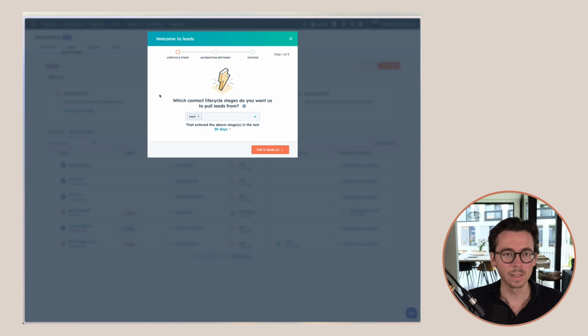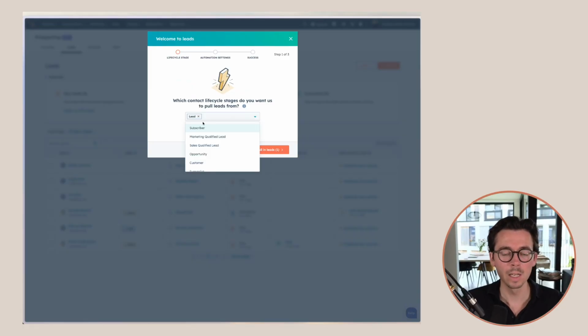When you first set up the new leads flow, you will get something that looks like this. Here you can choose which contact lifecycle stages we want to pull leads from. Right now I've set this up for leads, but like in most HubSpot environments, you will probably want to choose marketing qualified lead here. Then we can choose that we want to pull in any contacts that entered this lifecycle stage in the last 30 days or a different time period.